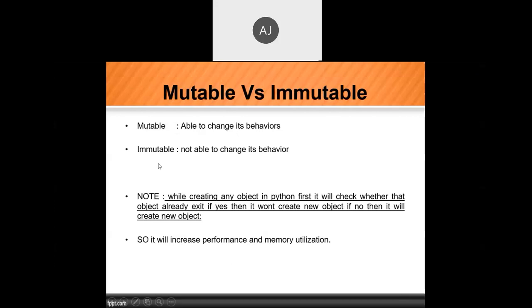So in the Python programming language, there are two different concepts: mutable and immutable. Similarly, C++ and Java also have the concept of variable and constant. The same concept is here called mutable and immutable. Mutable means we change its value, not its type. For example, x is equal to 20. Now, if we try to change the value of x and the value is changed, then it is called mutable. If the value is not changed, then it is called immutable.